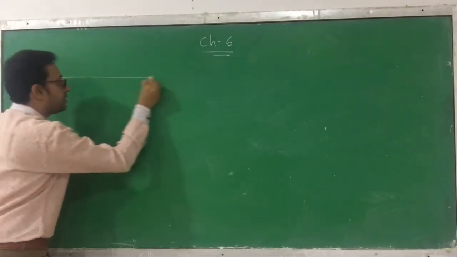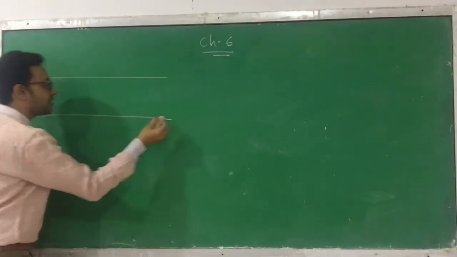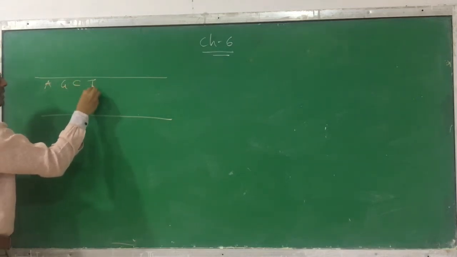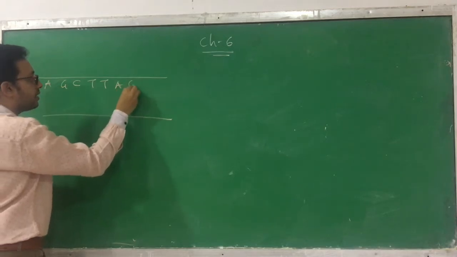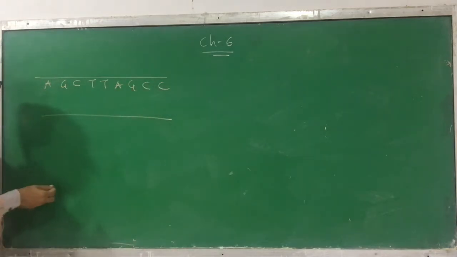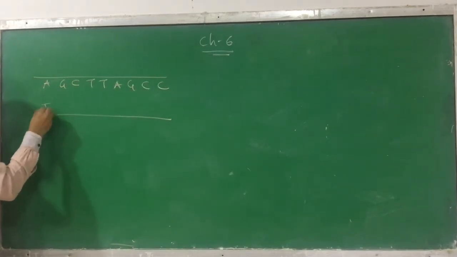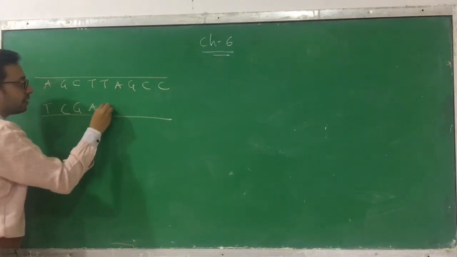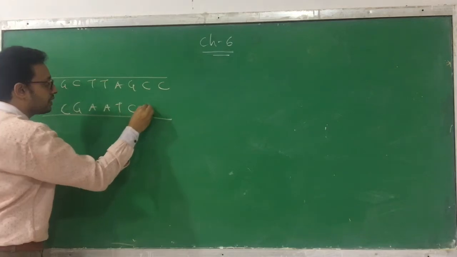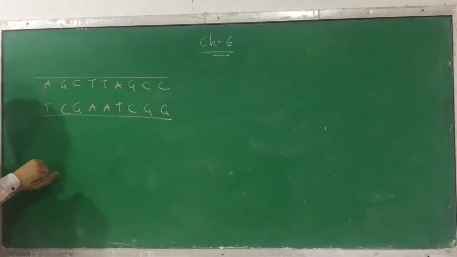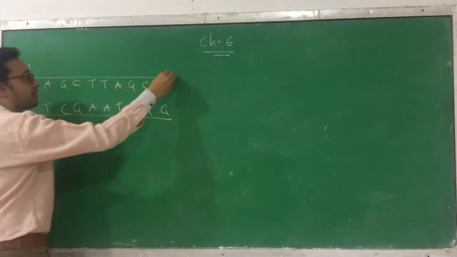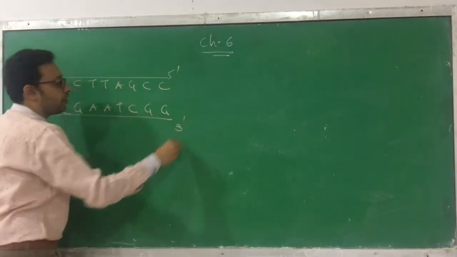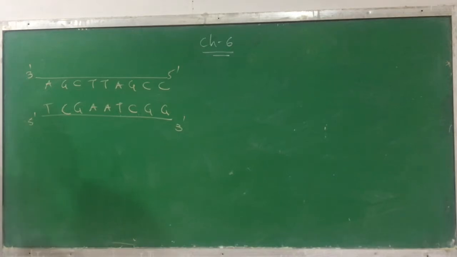So suppose assume that this is a DNA. I am drawing a very simple structure so you can understand. A, G, C, T, T, A, G, C, C. It is a DNA. So the complementary strand is T, C, G, A, A, T, C, G, G. This is a chain called 3' to 5' polarity. This is the other chain with the opposite direction, 5' to 3'.